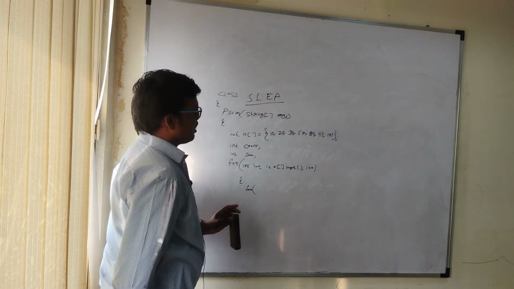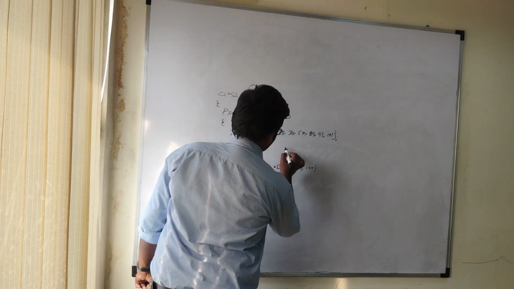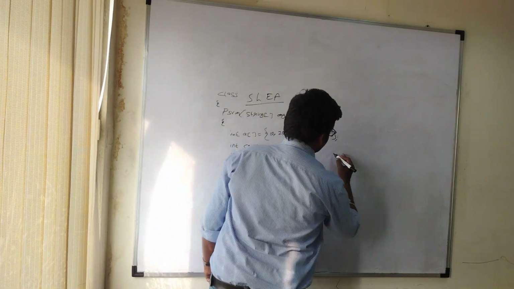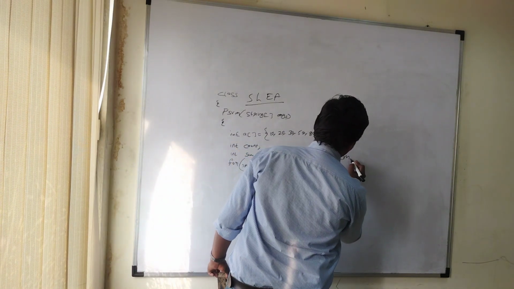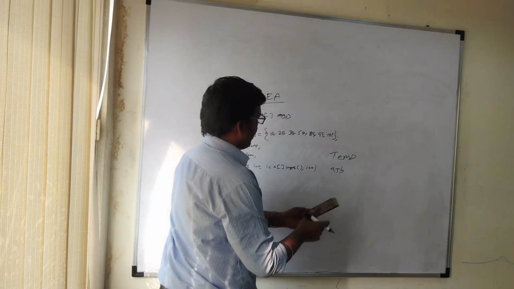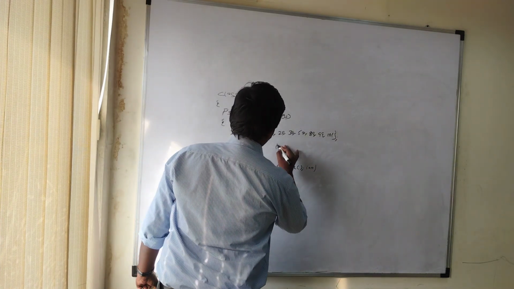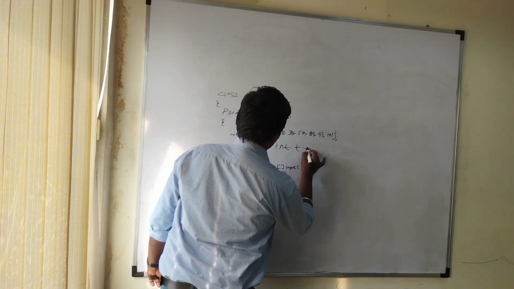Here, to find the second largest element, we need to initialize it first. For initializing the second largest element, we have two methods. One is the temp method, and the other one is the manual method. I am going with the temp method. int temp.